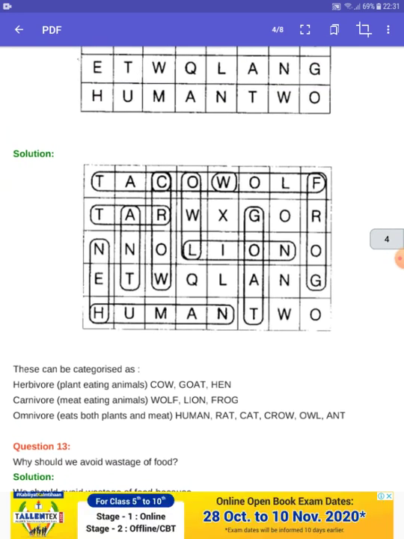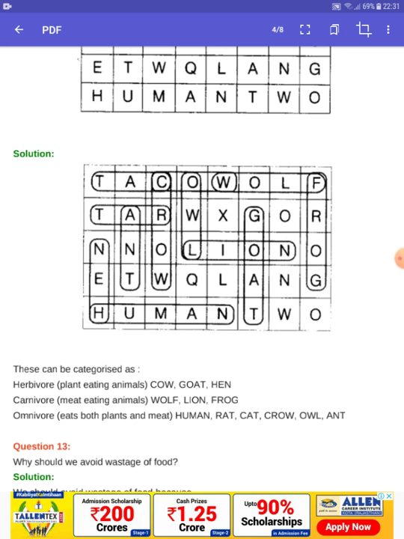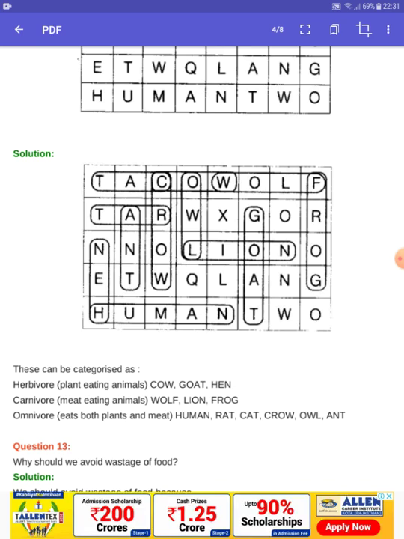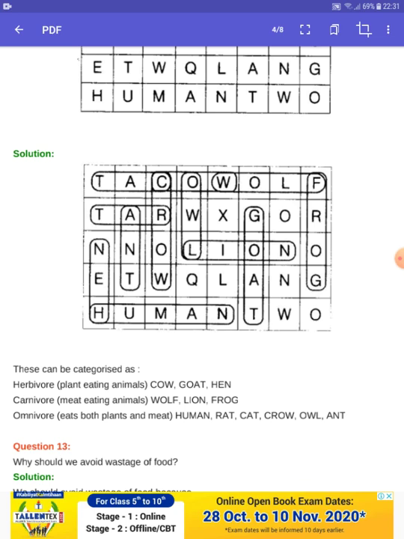and the next one is the human, goat, and the hint is they can be arranged in any way. They have given cow, goat, hen, wolf, lamb, frog, human, rat. This is the wolf, and this is the cow, and cat.